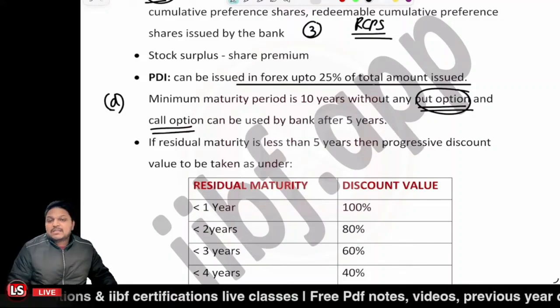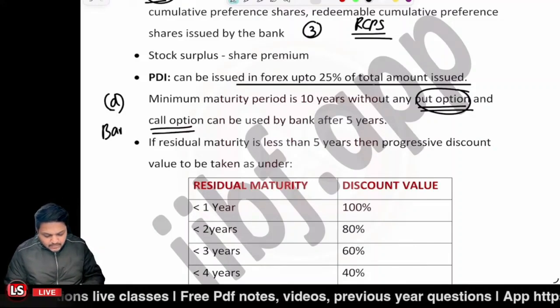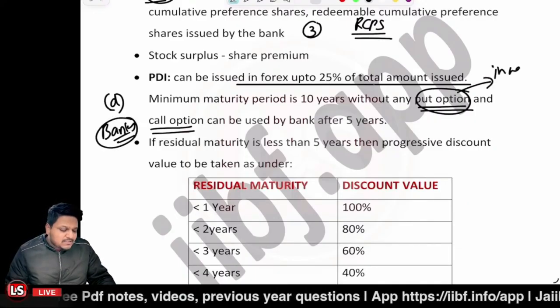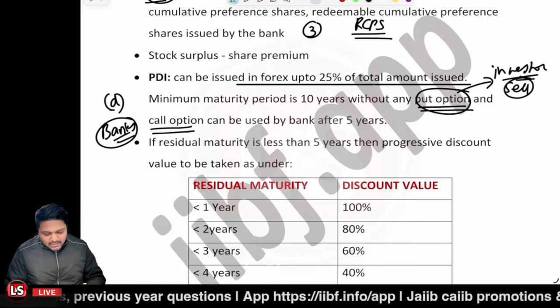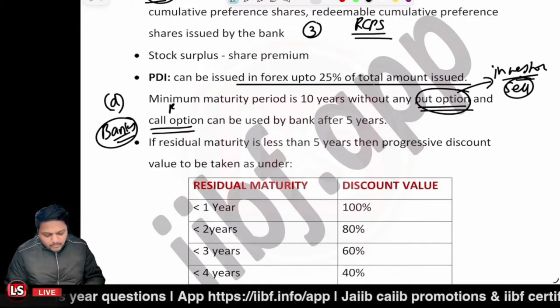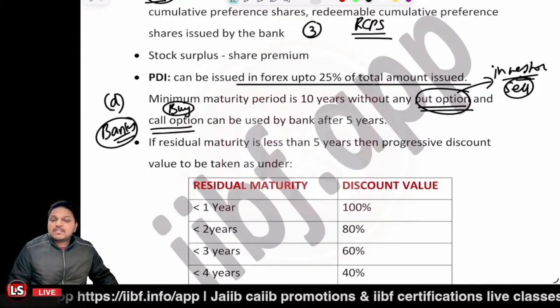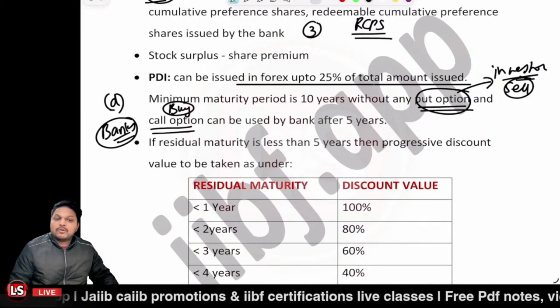The second thing, the call option, that is the bank's right. The call option is the bank's right, and the put option is the investor's right. A put option is a right related to selling, and a call option gives you a right related to buying. So if the bank wants to buy back the debt instrument, that can be done after 5 years of the period, not before that.